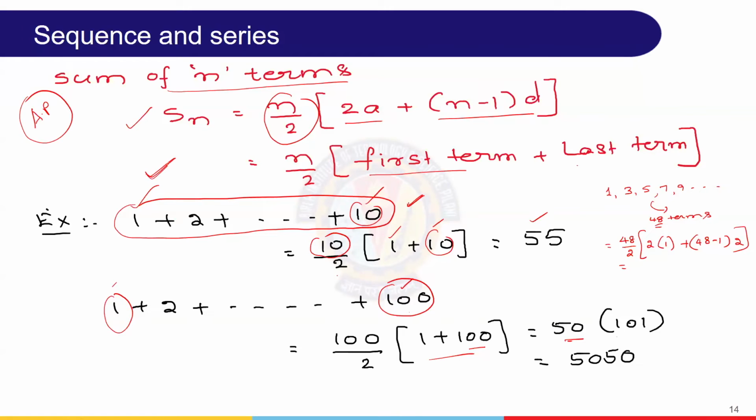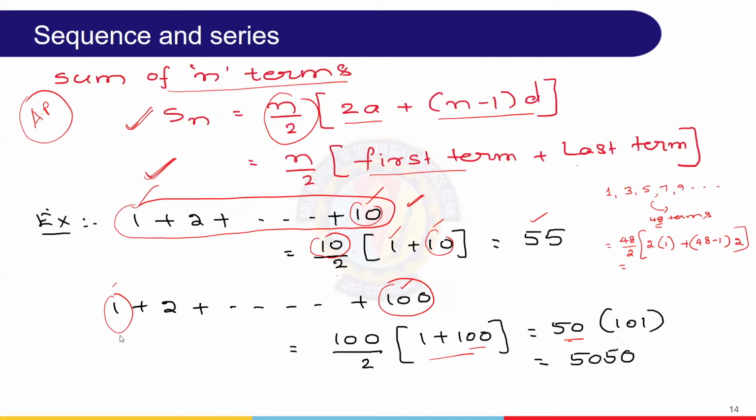If the first term and last term are available, we can use the first one; otherwise we use this. Any doubts on this?